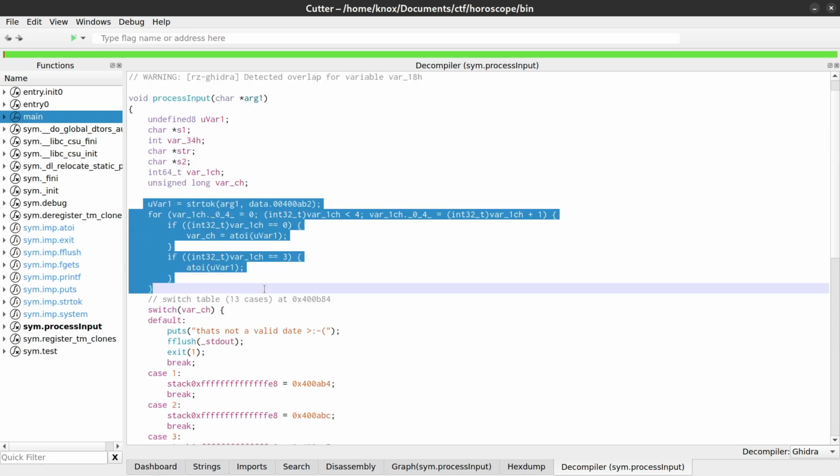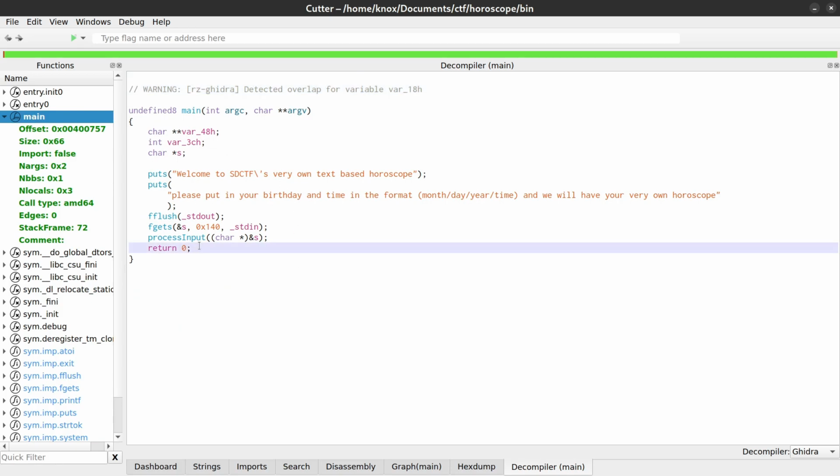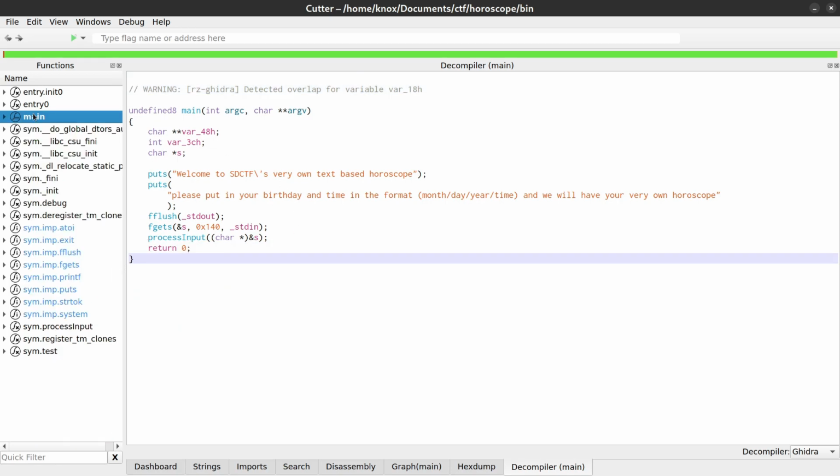That way we can get to the end of this function and return to main, where we will then hopefully return to an address of our choice.